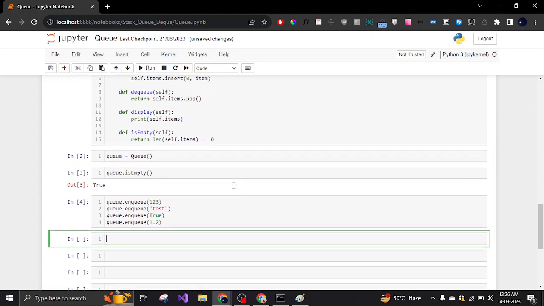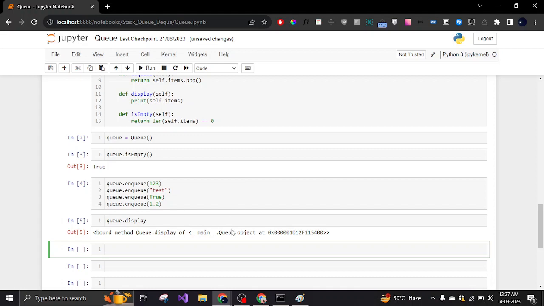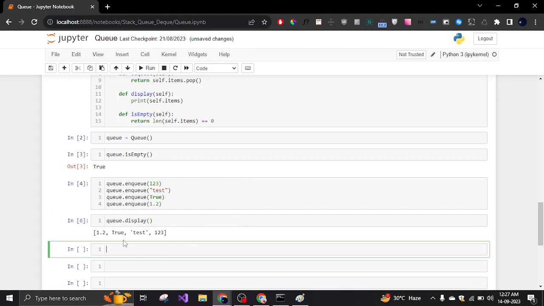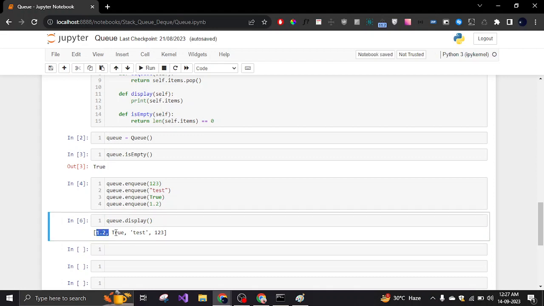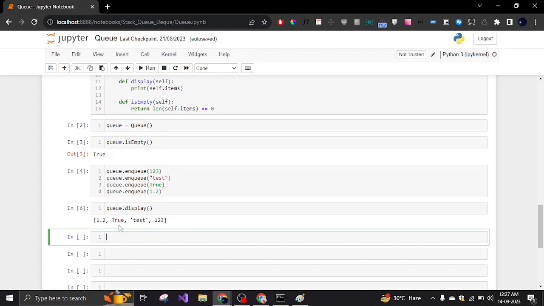And we are going to run this code, and then let's print this all and check what values we have right now. So if we check it, I didn't call it, sorry. Okay, so as we can see, it has 1.2, true, test, and 1 2 3. Now what I meant at the start when I said that we add elements at the start of the list. So as you can see, this is the list.